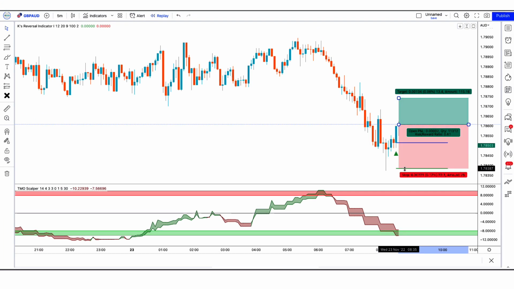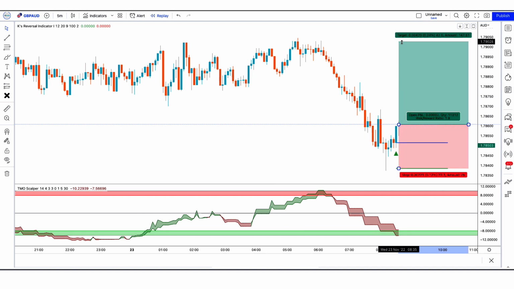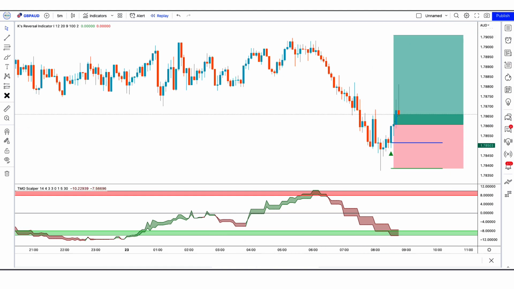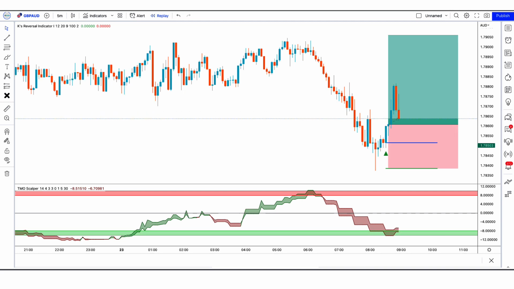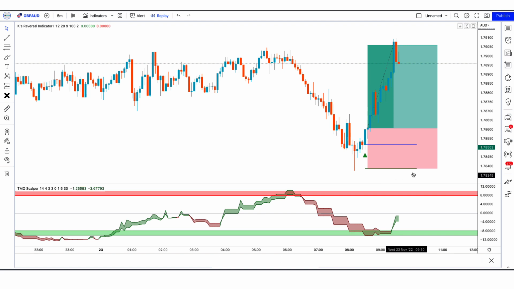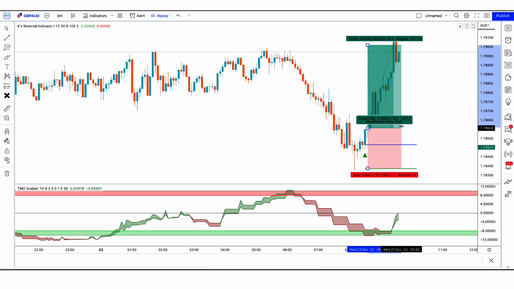Our stop loss will be placed at the K's reversal indicator of lower line. And the risk to reward ratio will be 1:2. Let's see what happens to our trade. Our trade is running in profit. We have won the trade. Let's find the next trade.